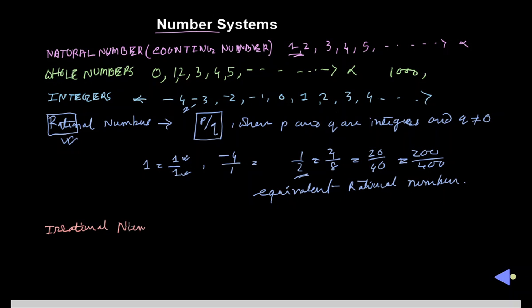Irrational number. In case of irrational numbers, those numbers which cannot be represented in the form of P upon Q are called the irrational numbers. For example, square root 2, pi, all these numbers are called the irrational numbers. Those are just the basic definitions of the number system. We have to discuss a lot more about rational numbers and irrational numbers later on, but right now I just briefly tell you about these things.